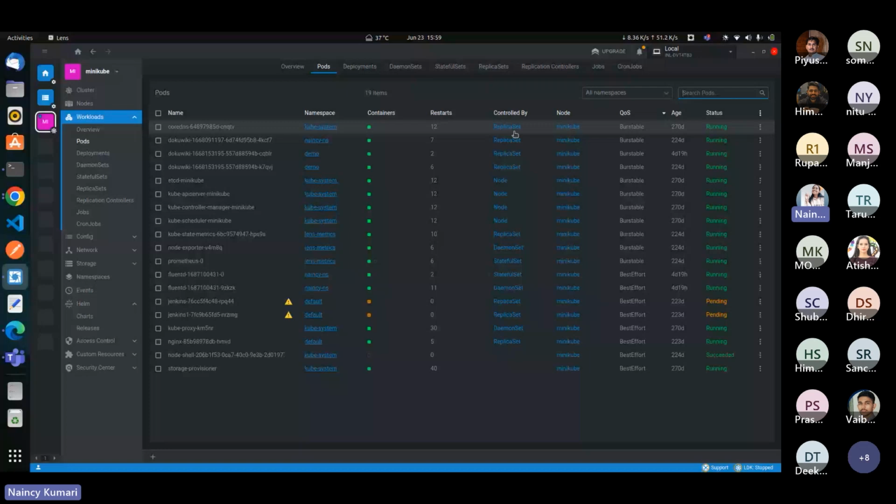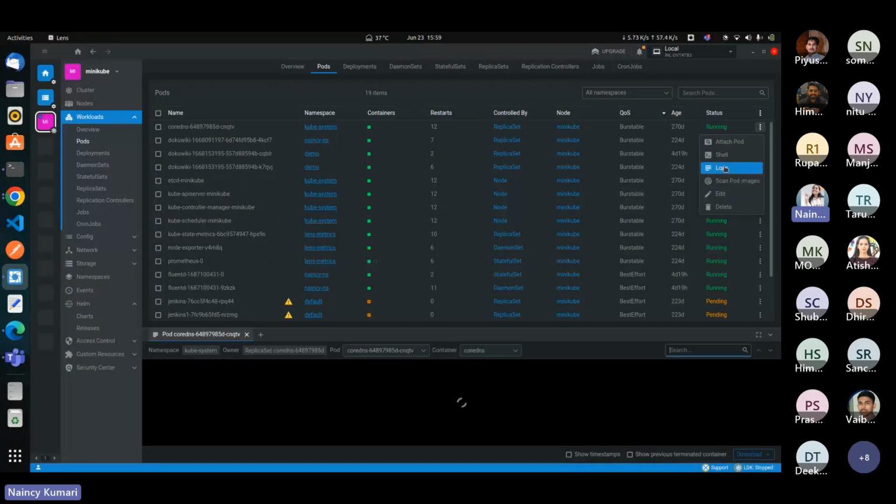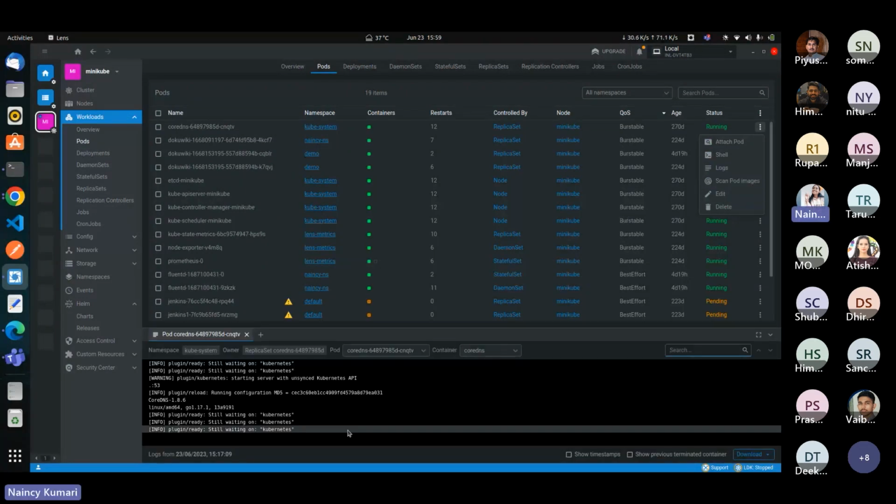So it's inside the Minikube cluster. Its age, its status. As you can see, the green one is running and the orange one is pending. If we want, we can delete also. If we want, we can edit also. We can see the logs of the pods.